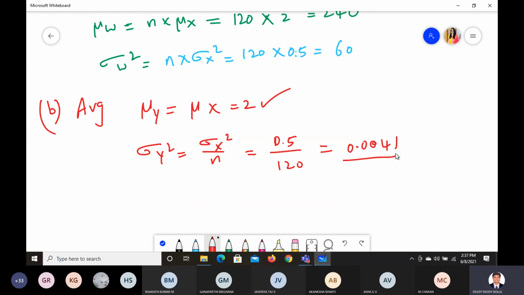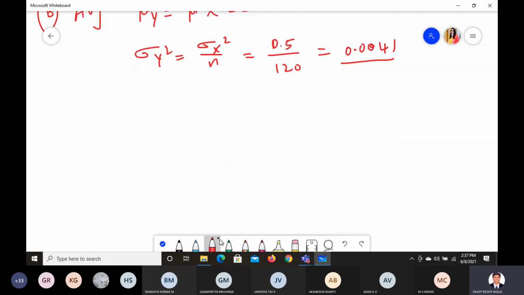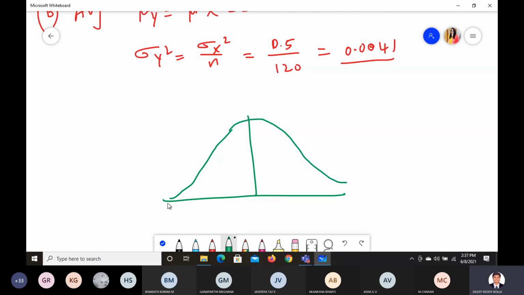What is this variance actually? If you take a value and draw a graph, you are going to get approximately a bell-shaped graph, like a Gaussian distribution. So this is the value of that mu. If you take some other value here, this is your sigma, 1 sigma. If you take the second value, this will be 2 sigma. So from here to here, the difference is very less.